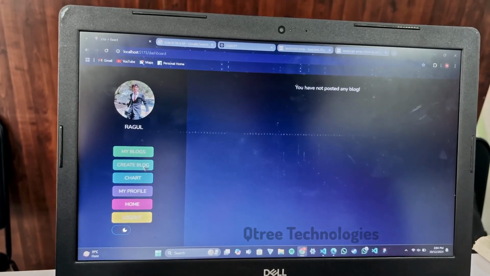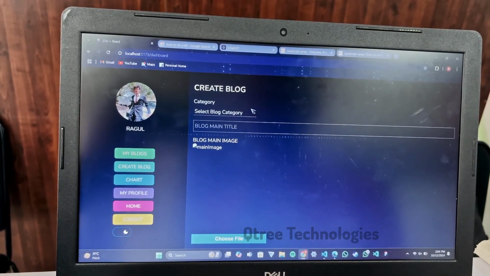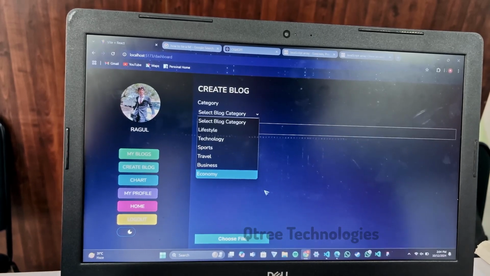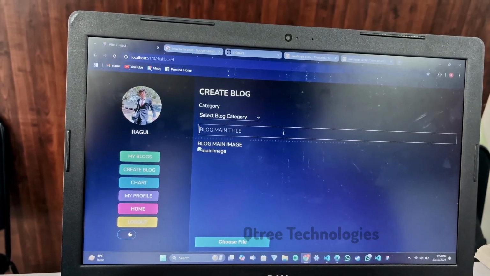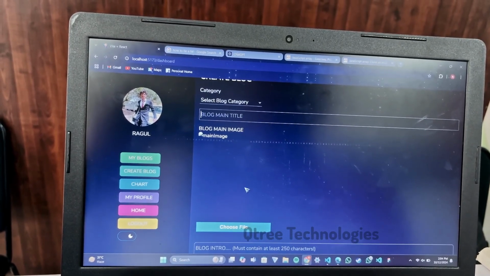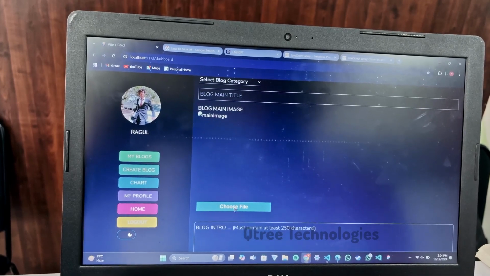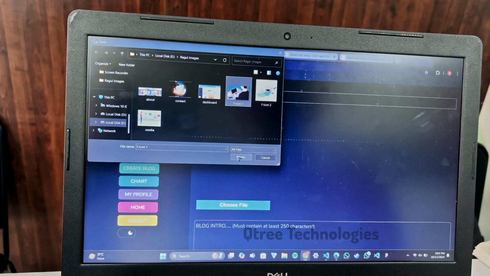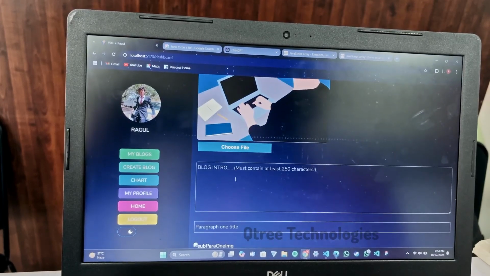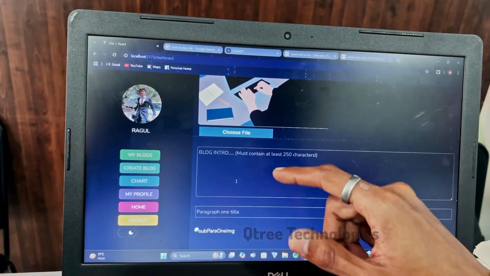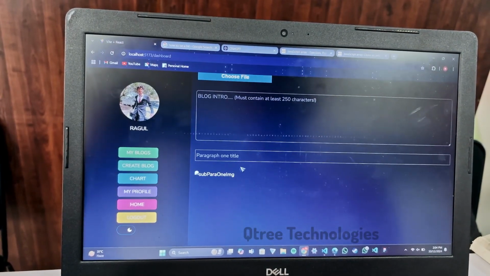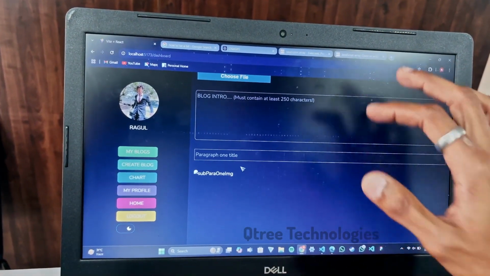To create a blog, go to create blog and select which category you want: lifestyle, technology, sports, travel, business, economy, as per your wish. Then give a main title as per your knowledge. Then you have to choose the main blog image. I have chosen this image for that purpose. And you have to give about 250 characters for the description, which is the blog introduction.